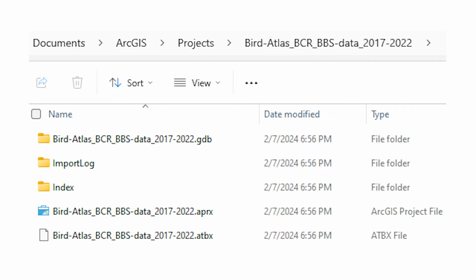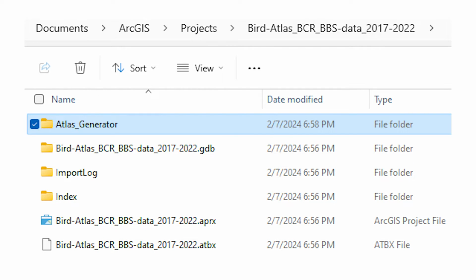Now that your project is initialized, you'll need to open the project folder from your hard drive, such that you can add your Atlas Generator folder to it. So in the root of the project, alongside its GDB and toolbox files, you'll add your Atlas Generator folder.